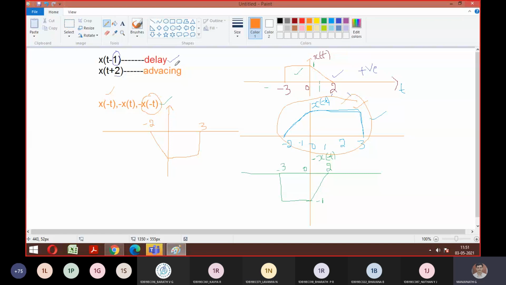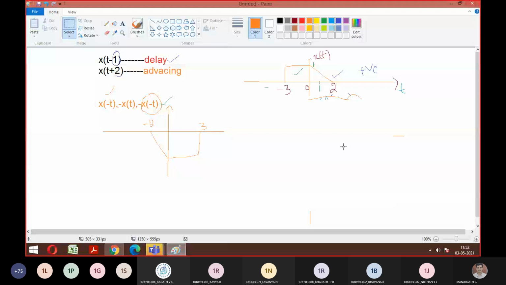Yes, sir. Okay, so in the same way we have one more concept called time scaling. We finished time shifting, with respect to our advance and delay categories. Similarly, we went through time folding. So the last category left out is time scaling. Let's analyze it with the same example. Assume that this is the given x of t. So what should you plot now?